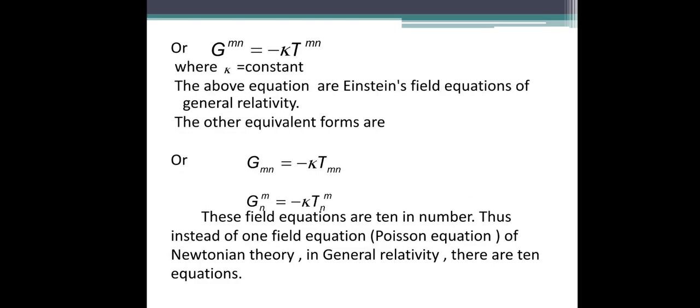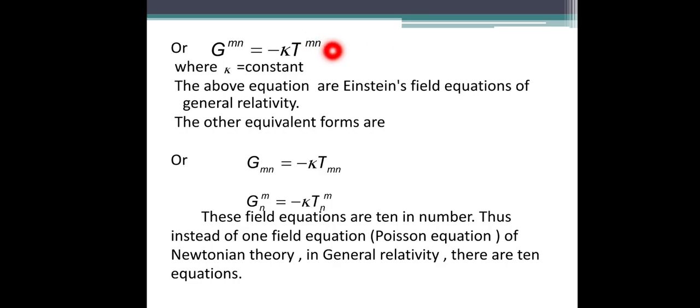So we take the constant as minus kappa. The k is nothing but the Greek symbol kappa, so the constant is kappa, and we write the equation, which we call the Einstein field equation of general relativity. That is the equation G_mn equals minus k T upper mn.